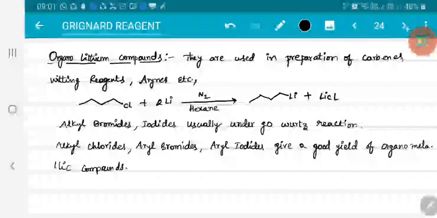Majorly, these organolithium compounds are prepared by exchange reactions. That means shifting a halide from the alkyl system to lithium. Right? So let me write that.